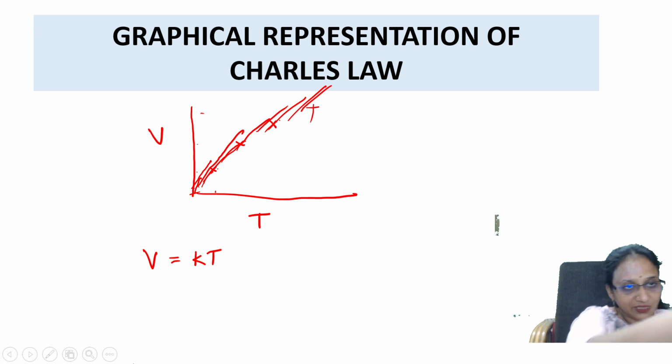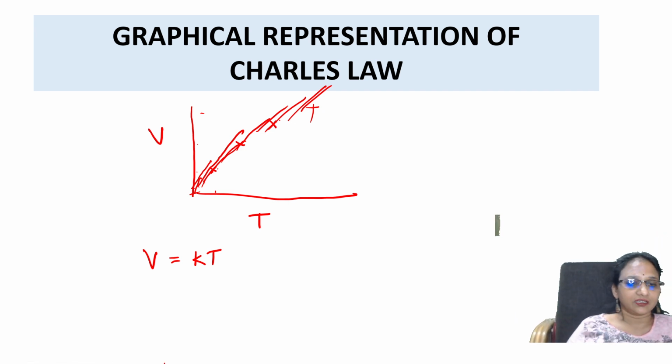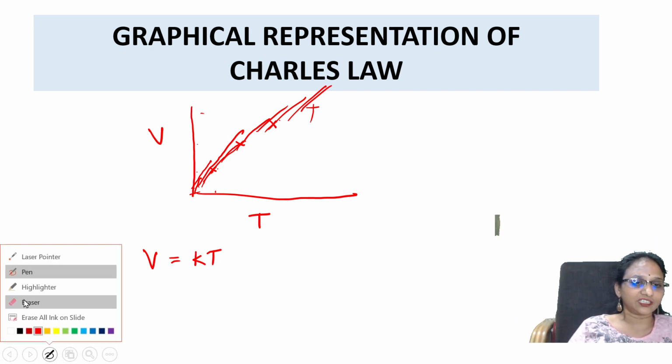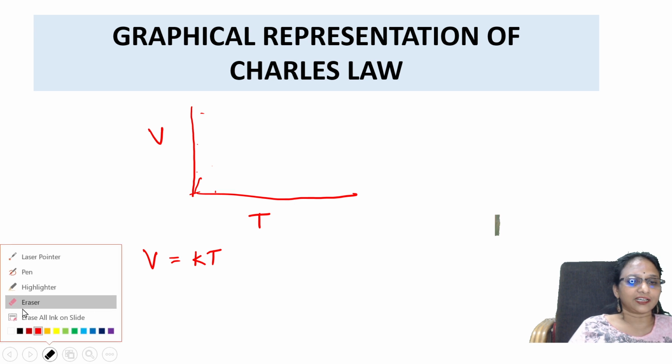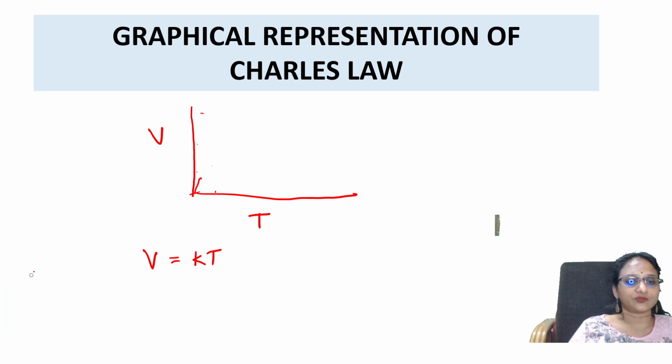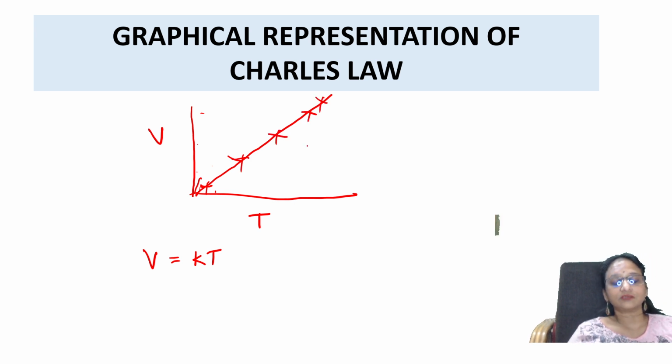Let me erase this once again because it is looking so dirty. Let me draw one straight line for you all. So you'll be getting a graph which is a straight line passing through the origin. Something like this. Both are directly related. So I'll be getting a straight line passing through the origin. Now see.